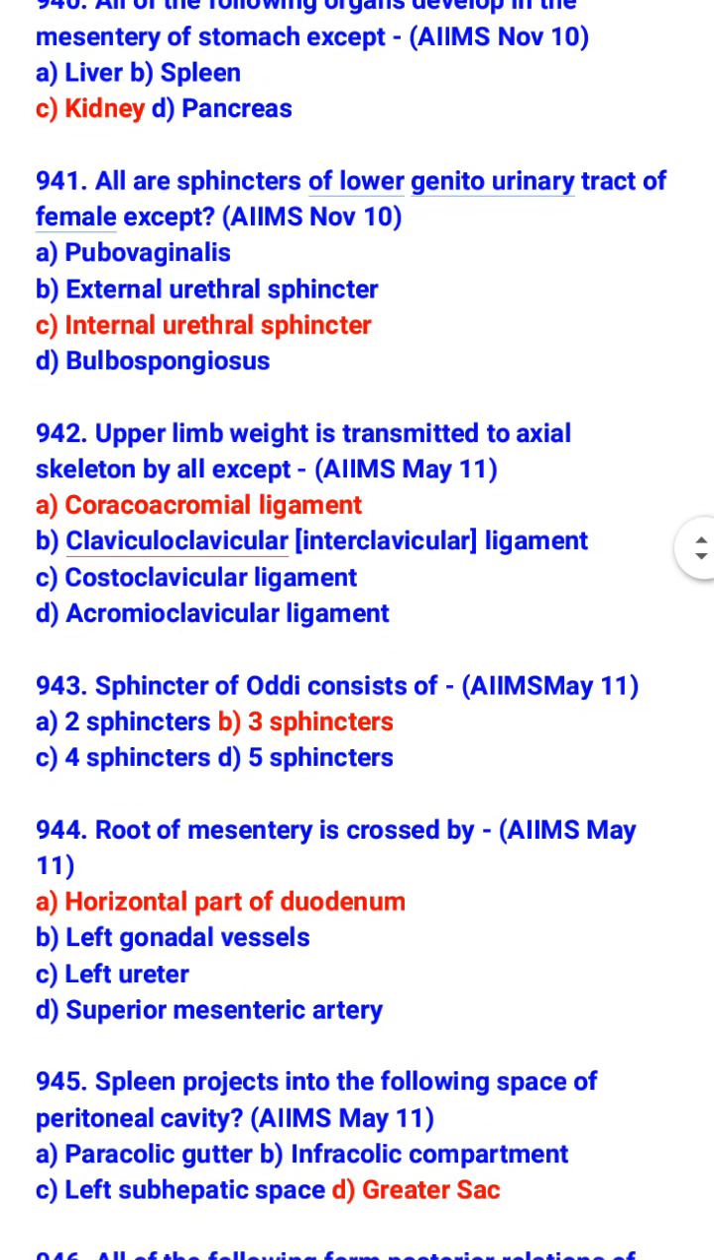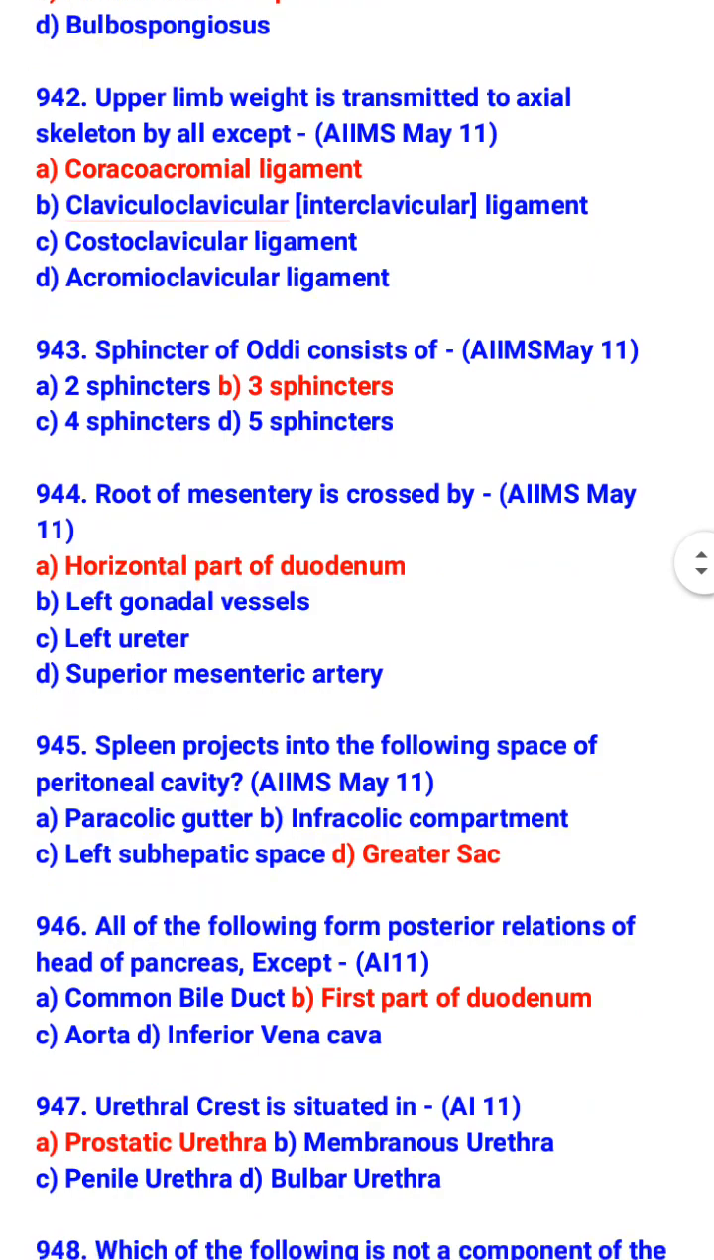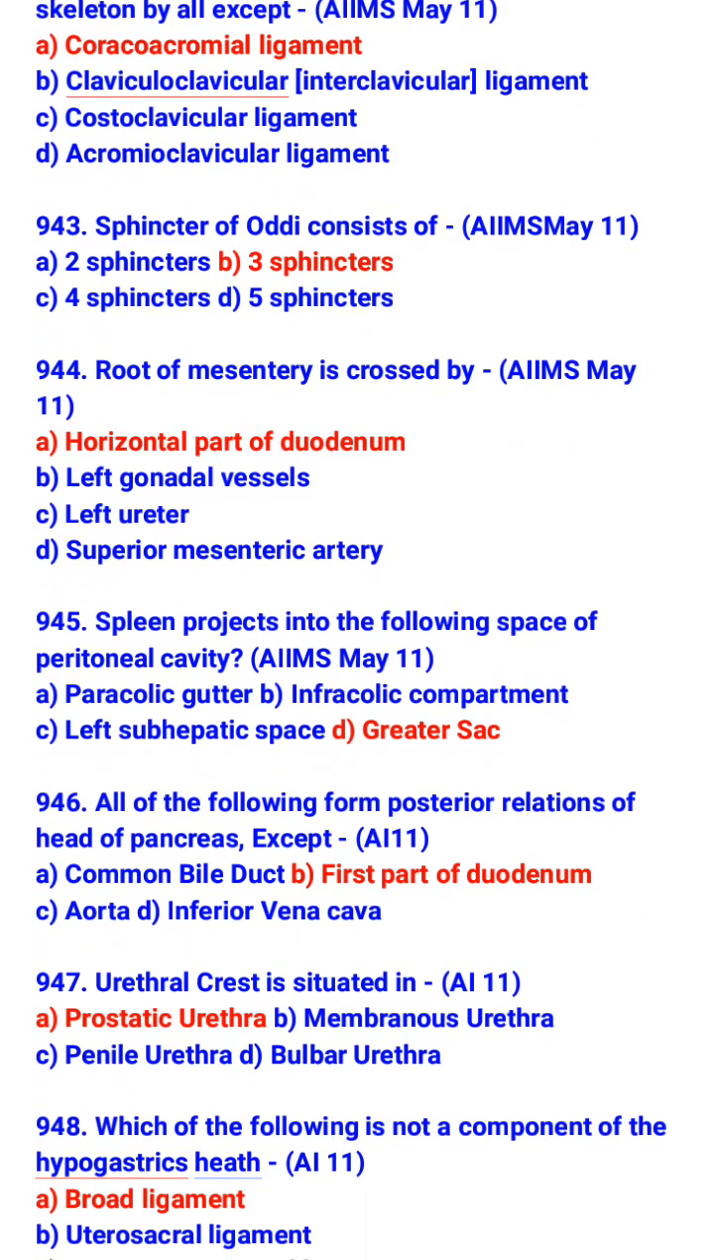Sphincter of Oddi consists of three sphincters. Root of mesentery is crossed by the horizontal part of duodenum. Spleen projects into the following space of peritoneal cavity: greater sac.